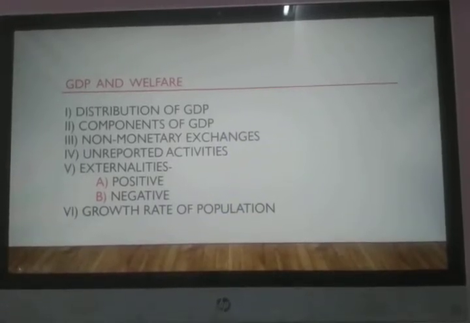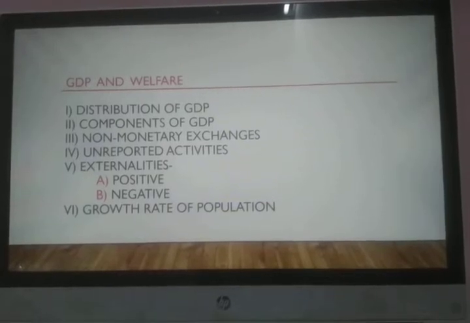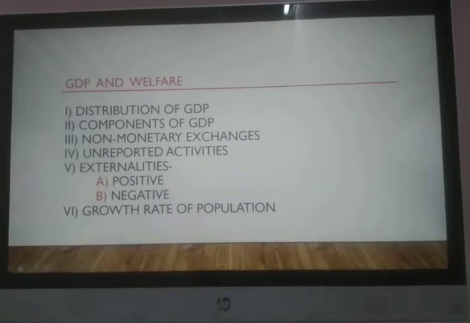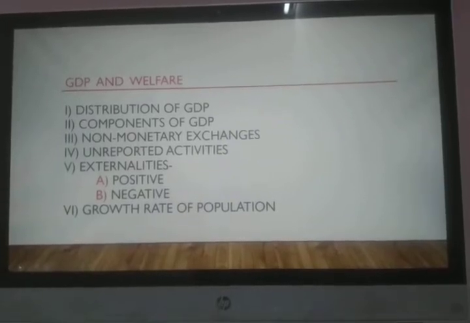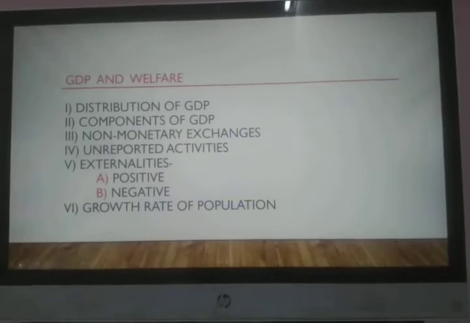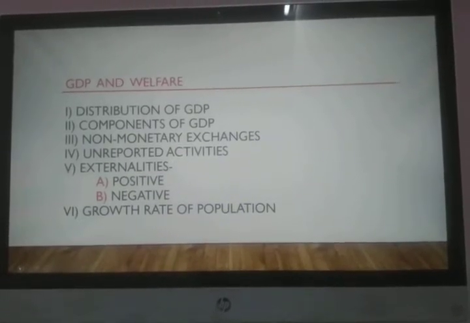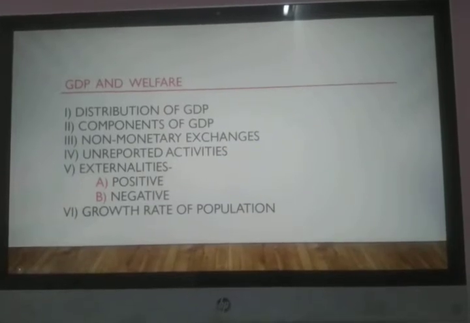Because again, we need to understand whether this GDP increase is due to the increase in prices or due to the actual increase in physical output. So to eliminate the change in price, we always calculate in terms of real GDP. And that is why we say that if there is any increase in nominal GDP, it doesn't mean that there is welfare. So see how it is.